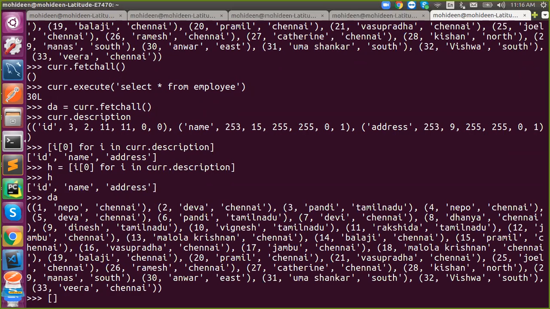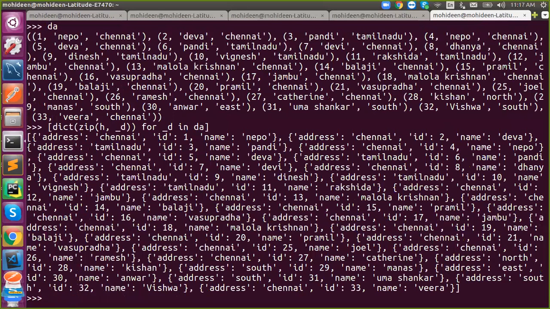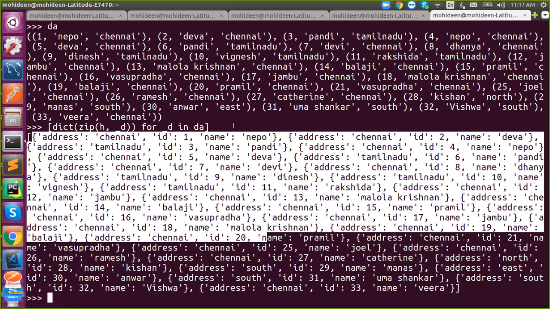Just say d for d in da, where d is your data. We need to convert into a dictionary, but it is not possible directly because we need two things. So I'm using zip with the header and this. That's it. The data was converted into a list of dictionaries.